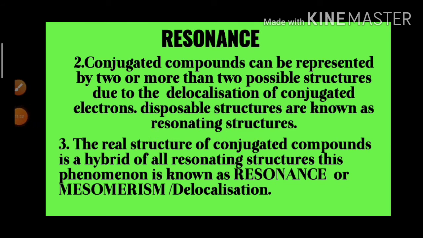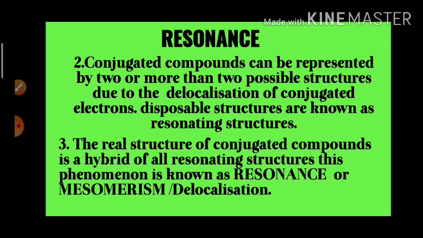Conjugated compounds can be represented by two or more possible structures, due to delocalization of the conjugated electrons. All the possible structures are known as resonating structures. When the electrons of the conjugated structures move from one conjugated point to another, they form different structures. These different structures are known as resonating structures. And the real structure of the conjugated compound is a hybrid of all resonating structures.